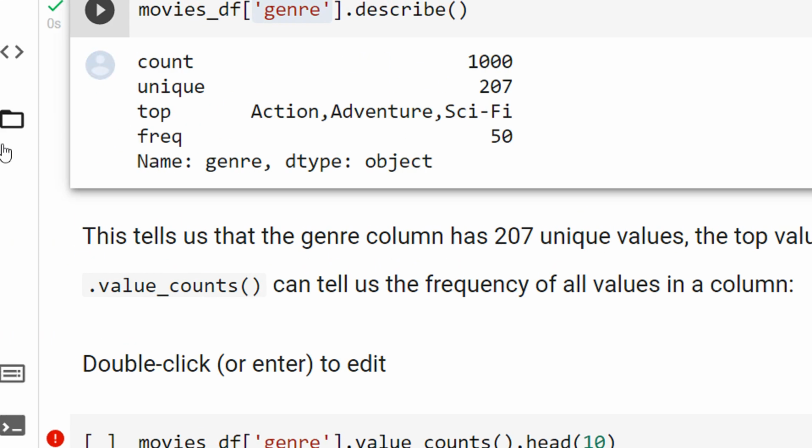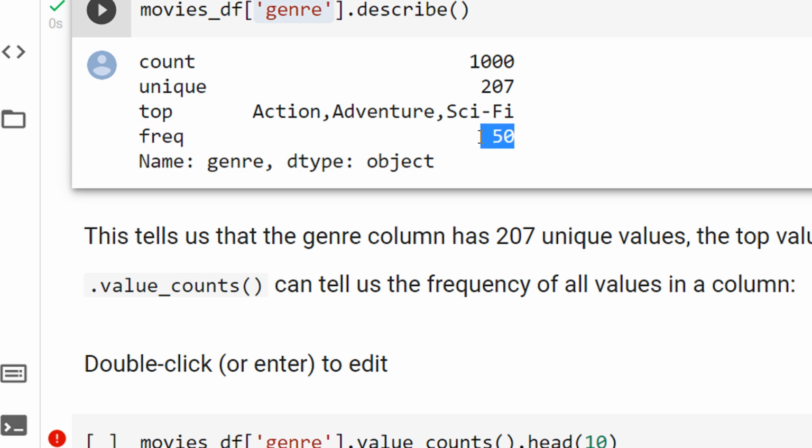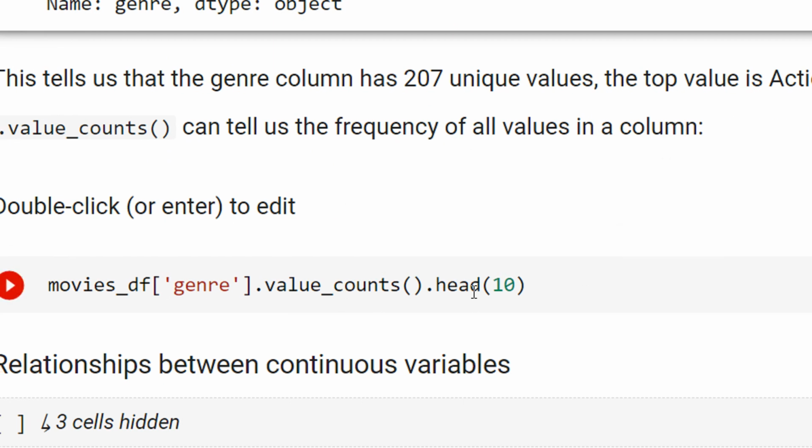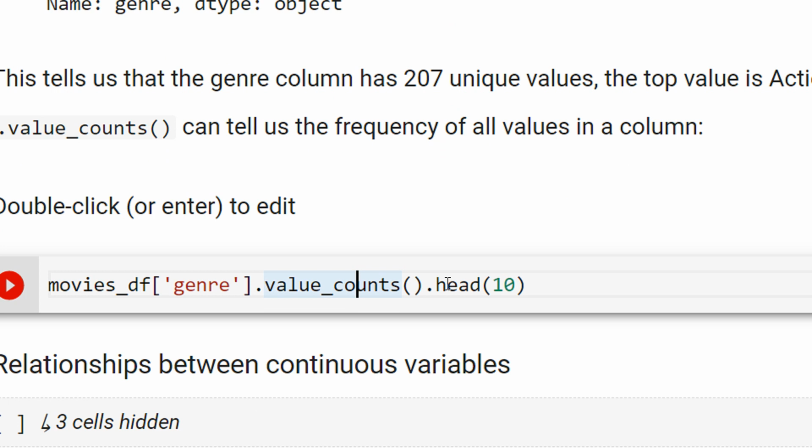So now we have here value counts, right? You just see, this is such a beautiful function, and we are doing head 10. That means we want the top 10 genres, because there are 207 unique values. If I don't use head 10, I will get all the 207.